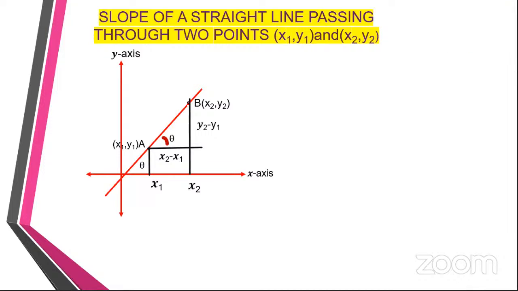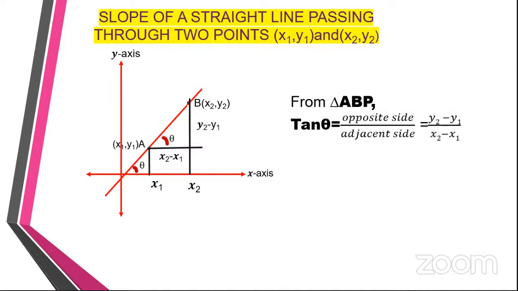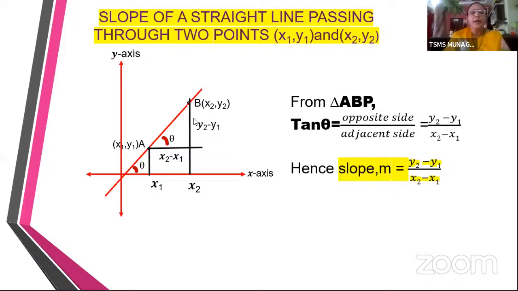And with the same explanation, if again we drop a perpendicular from A and B here, now again this portion is going to be y2 minus y1. Now in this small right angle triangle, suppose I take tan of that particular angle in the triangle ABP.